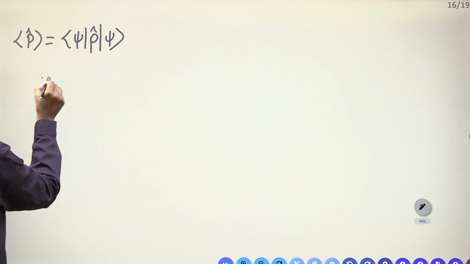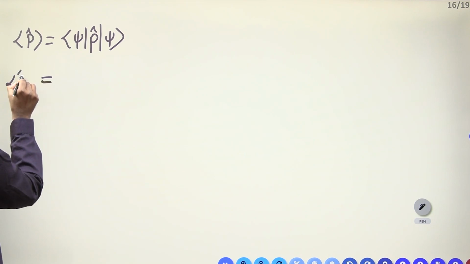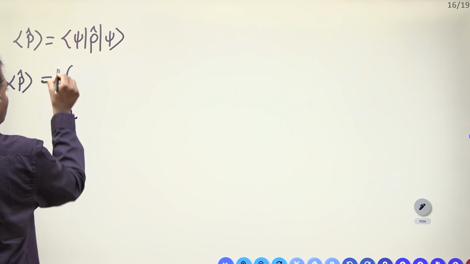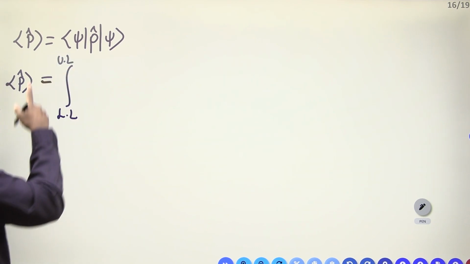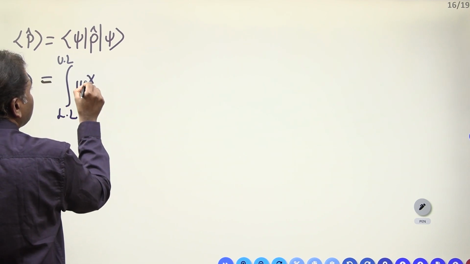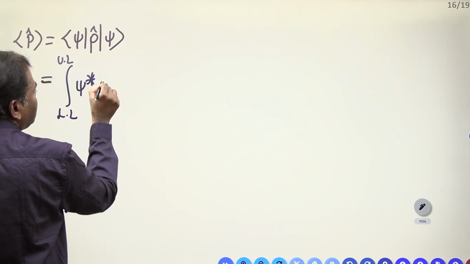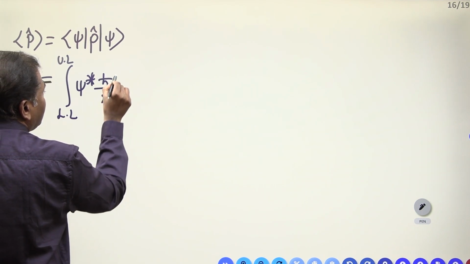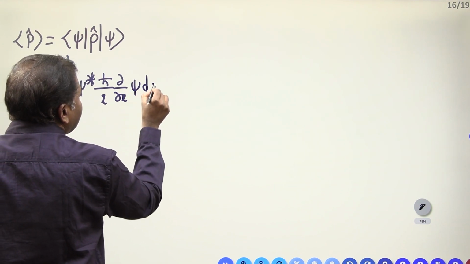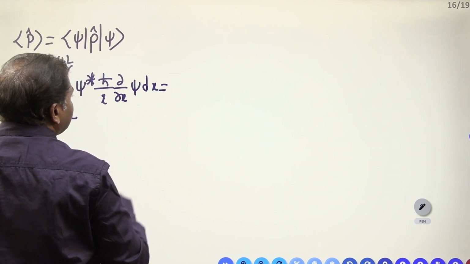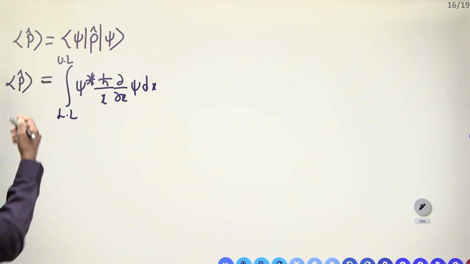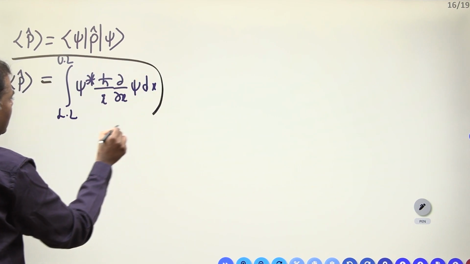In integral form, how do we write it? Expectation value of the momentum is equal to integral from lower limit to upper limit, bra means psi conjugate, momentum means h cut by i dou by dou x, into ket psi into dx. This is the integral representation, another formula.